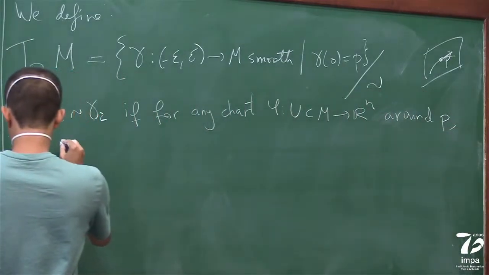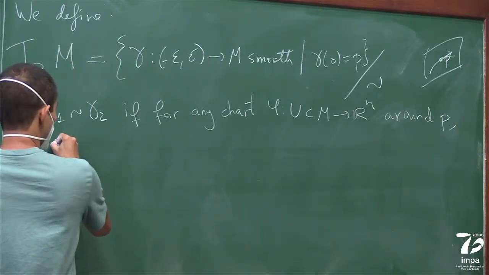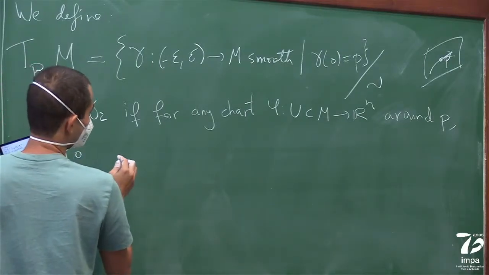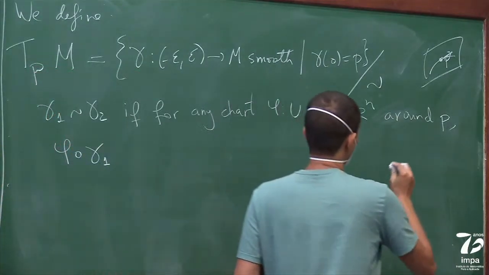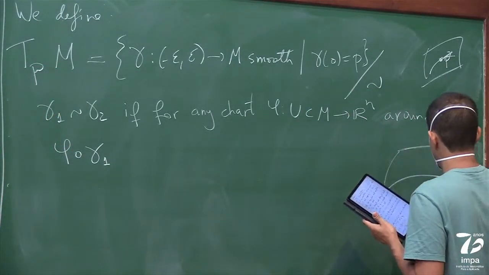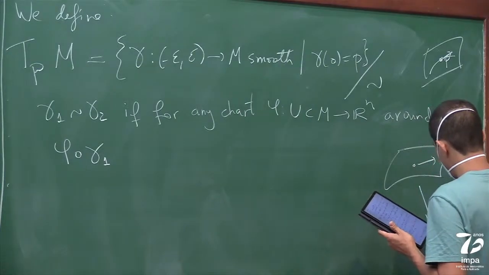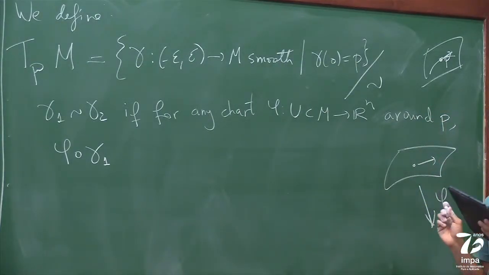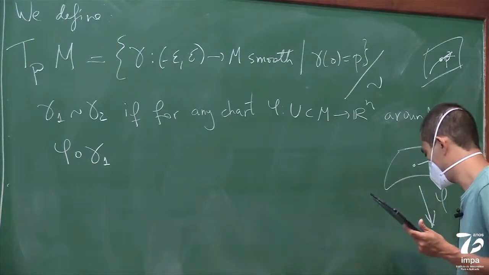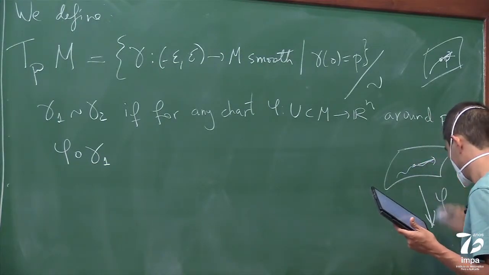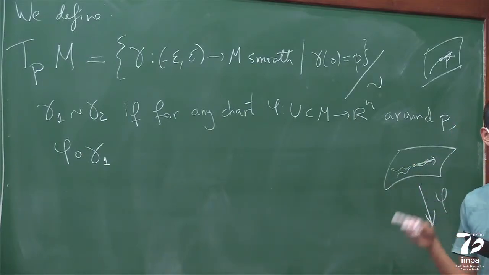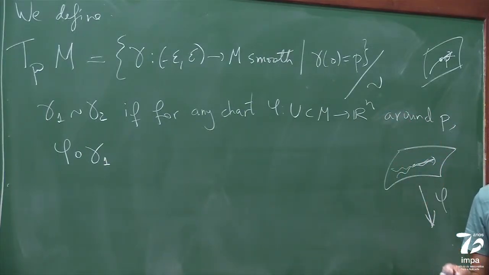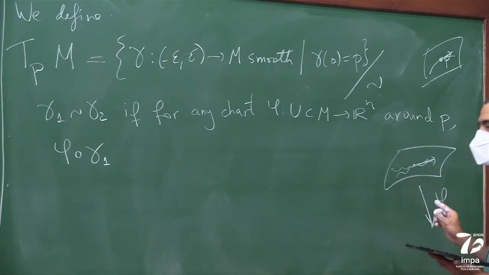when you look at the chart composed with gamma 1, let me look at this. It's pretty simple, but here's the chart, and I have a curve, a blue curve, and a green curve, and I want to say they have the same tangent vector at the point P. So how do I do that? I just have to look at the chart.